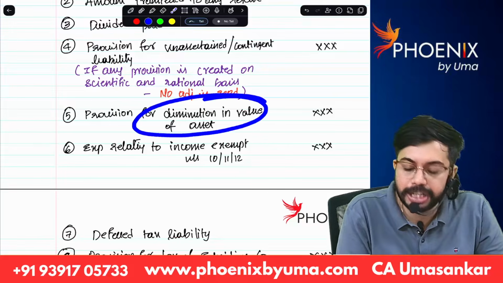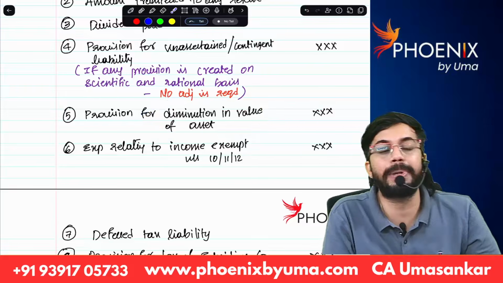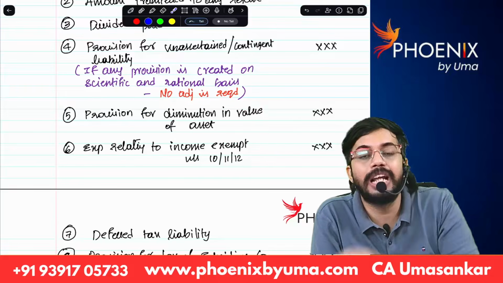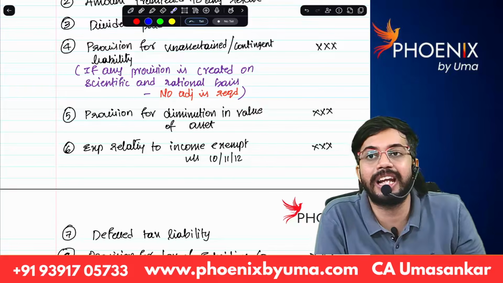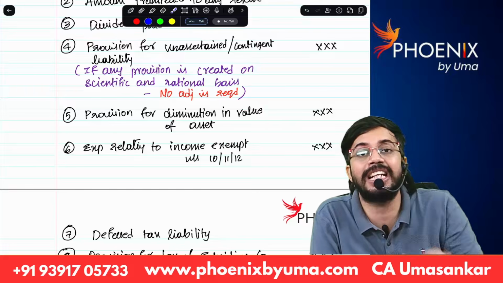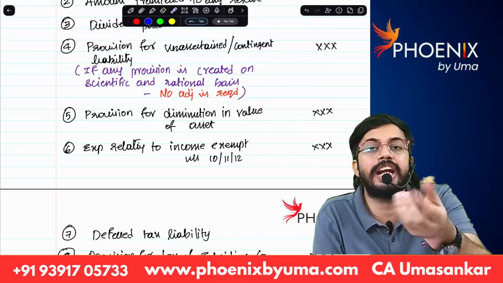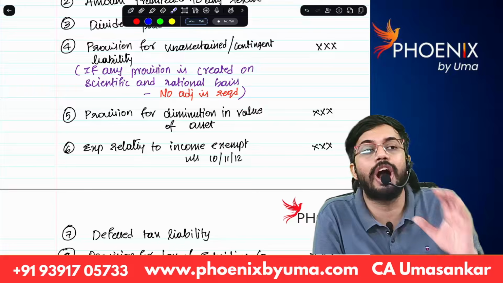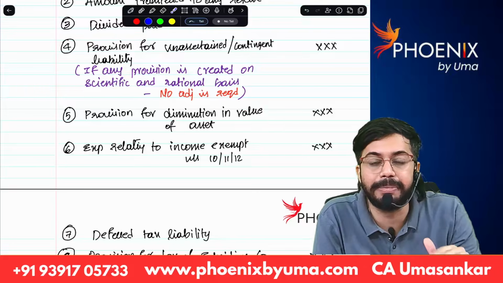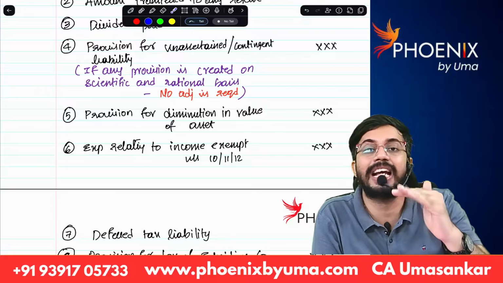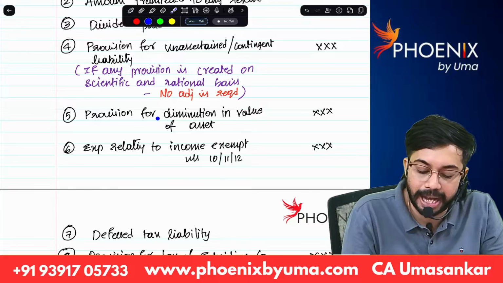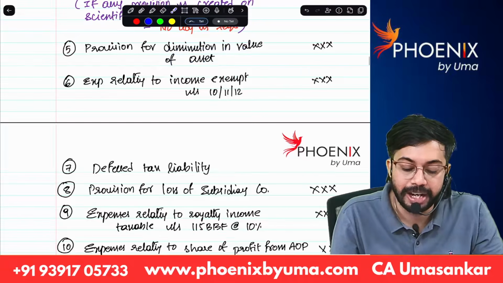Provision for diminution in value of assets. For example, provision for bad debts is there. That provision is not created against liability. That provision is created against assets. Against debtors, we create provision for bad debts. So, not only provision created against liability, even provision created against asset is also required to be added back. Provision for diminution in value of assets.